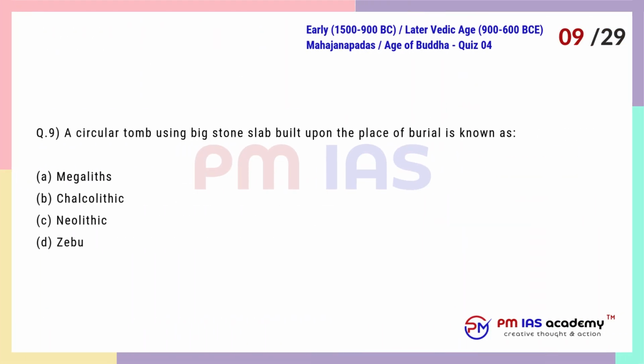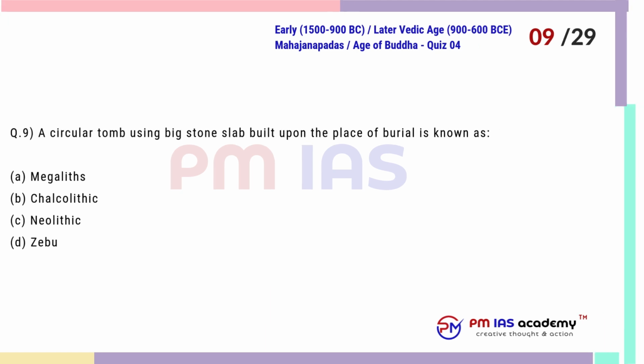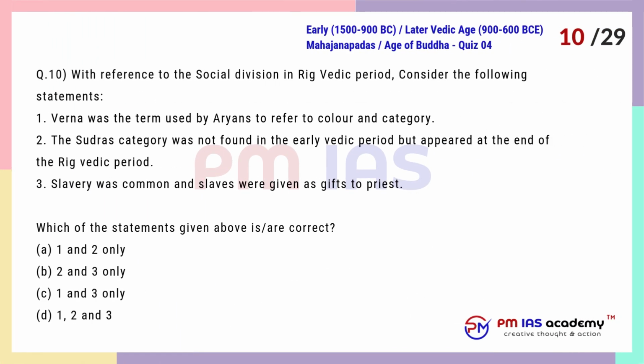Question 9. A circular tomb using big stone slab built upon the place of burial is known as A. Megaliths. B. Chalcolithic. C. Neolithic. D. Zebu.